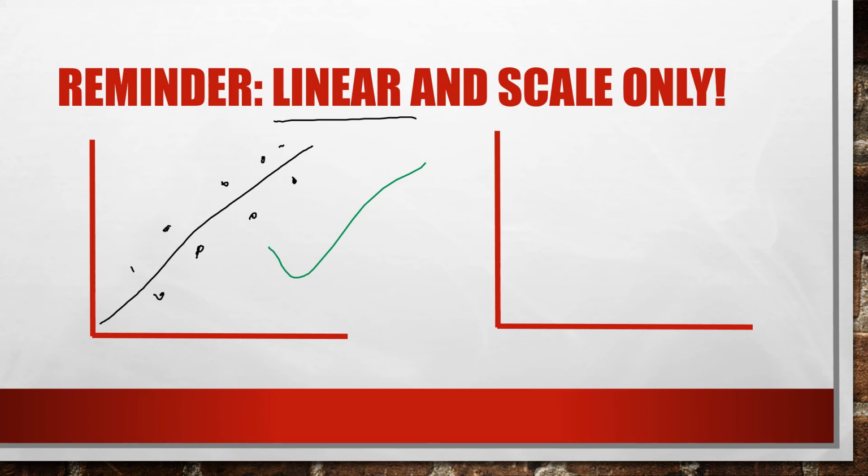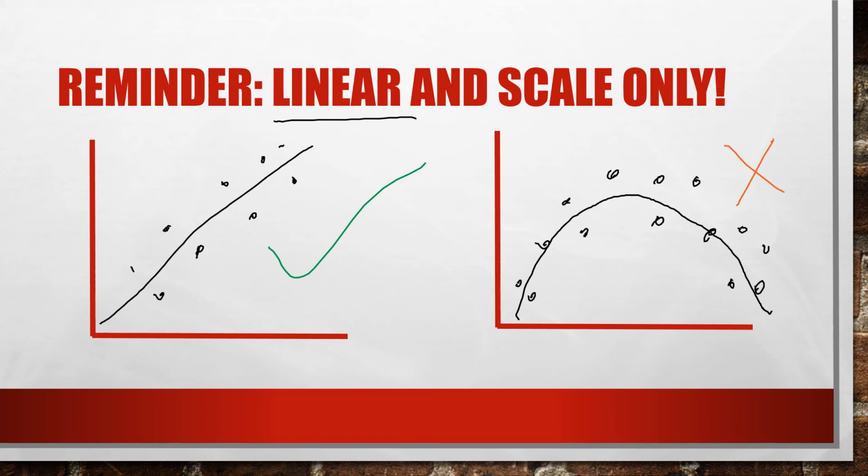But if you have a trend that's curved, it's non-linear, like say something like this, then you can kind of see that there is this trend here, but if you made a line, it would be curved. And for a Pearson correlation, this is not appropriate. What will happen is the Pearson correlation will be about 0 for this.